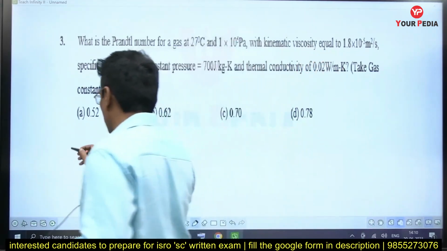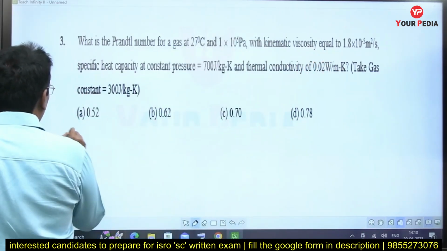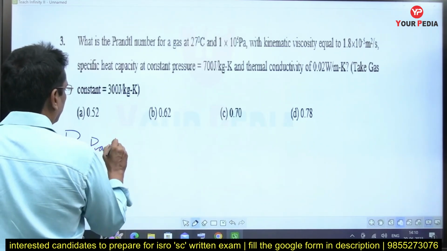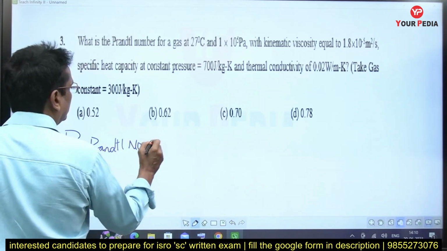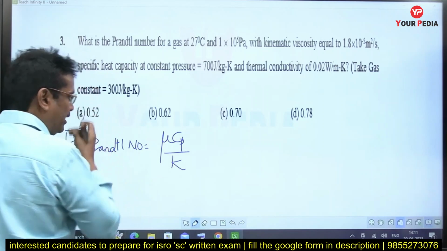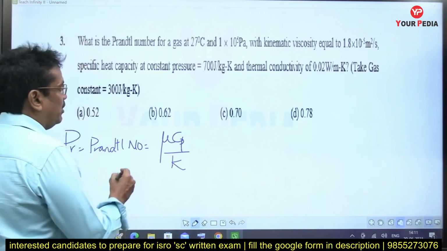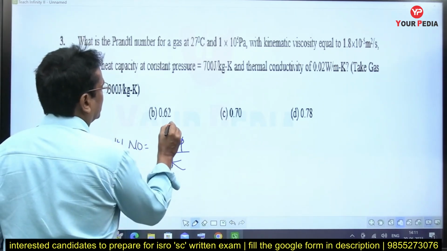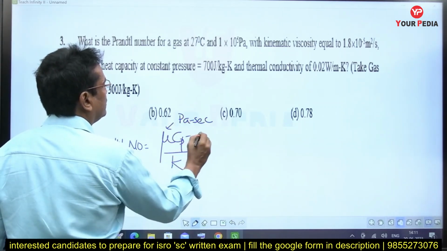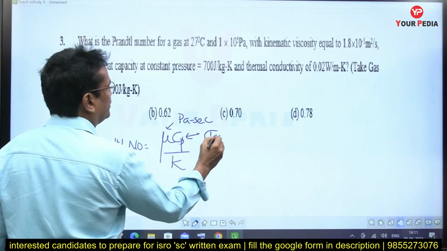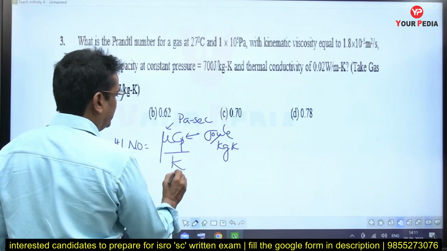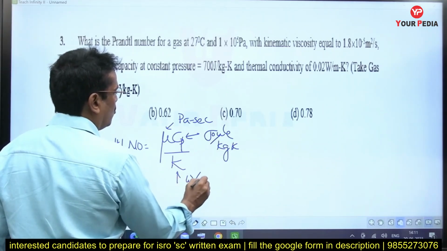Prandtl number, Pr, I am writing the formula. Prandtl number is equal to mu Cp by K. But while using this equation, one must be extra careful that mu should be kept only in Pascal second, Cp should be kept in joule per kg Kelvin, and thermal conductivity must be in watt per meter Kelvin.